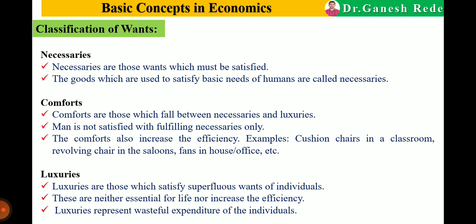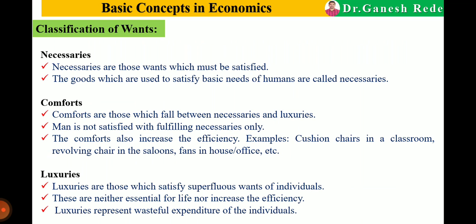The next is luxuries. Luxuries are those which satisfy extraordinary or superfluous wants of human beings.